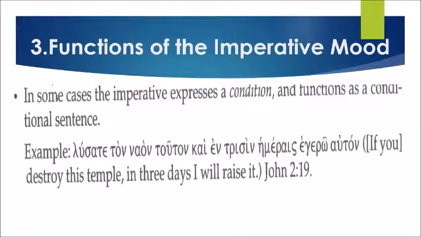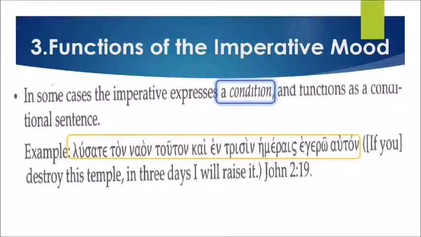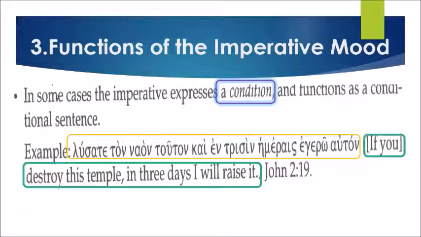In some cases, the imperative expresses also a condition and functions as a conditional sentence. Example, lusate ton naon touton kai en trisin hemerais egero auton. It means, if you destroy this temple, in 3 days I will raise it. In John 2:19, Jesus gives a condition that the people will destroy the temple. In 3 days, Jesus will be able to raise it up.